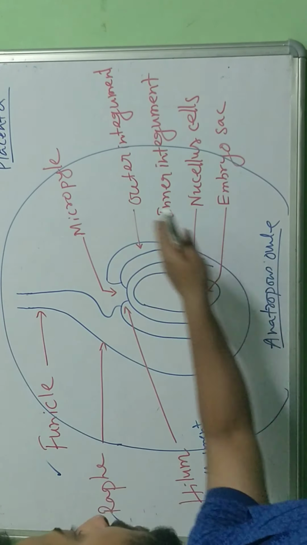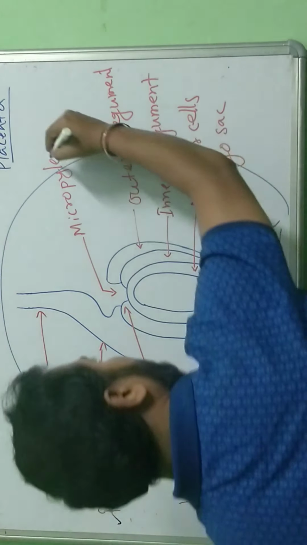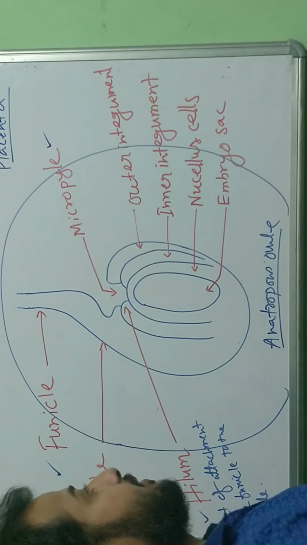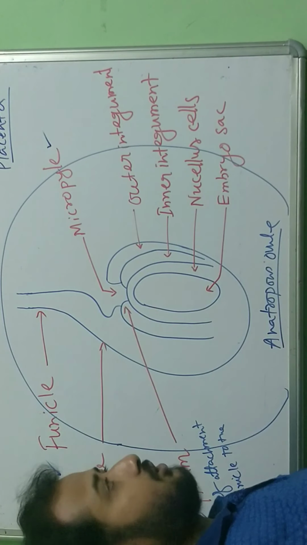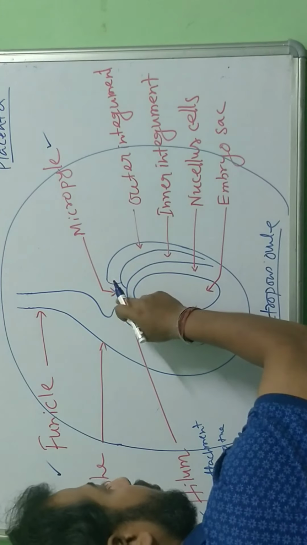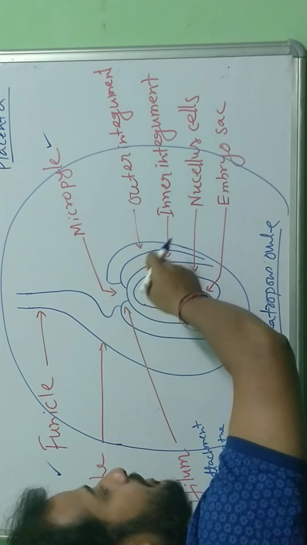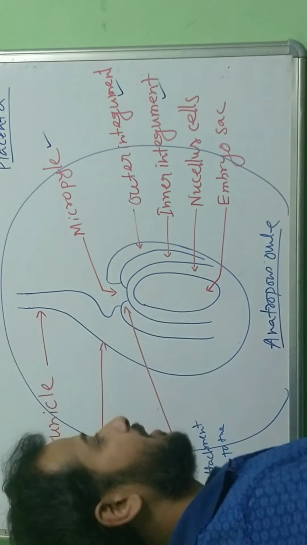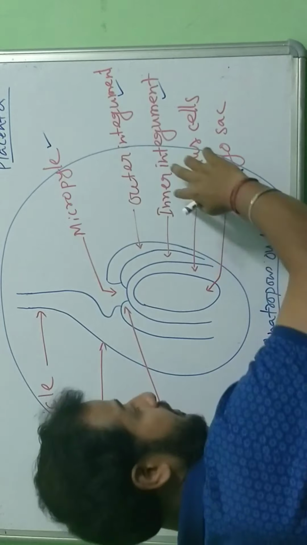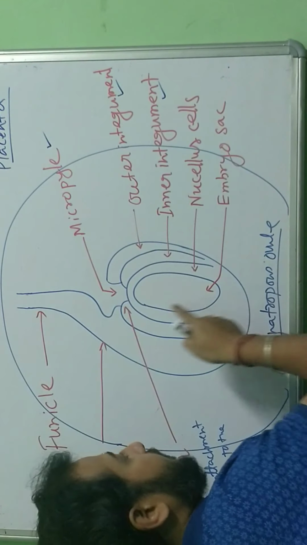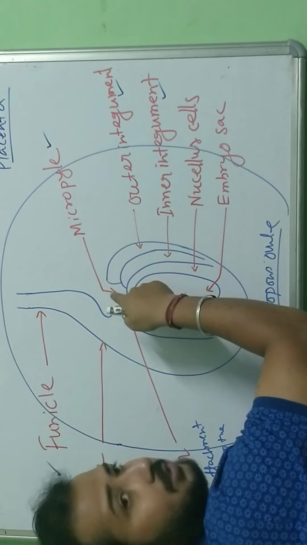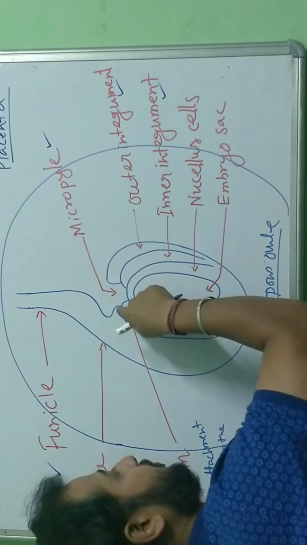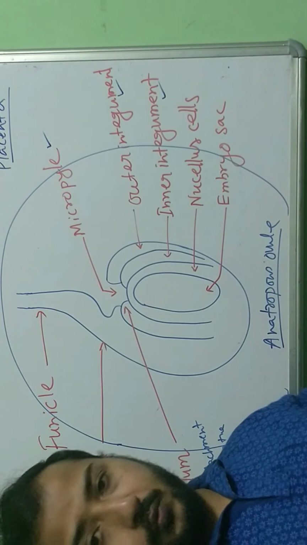Now next, micropyle. Micropyle is the opening to the ovule. We will see later, in the next topic we will discuss, when we will see the micropyle. Okay, it is just an opening where the integuments are absent. These integuments are nothing but layers: outer integument, outer membrane, inner integument, inner membrane. Here you can see the integuments are absent. So this is the opening towards the ovule, inside the ovule. So this is the micropyle or micropylar pore, we say.